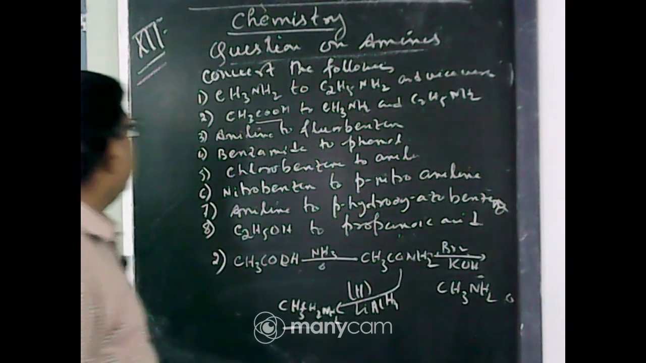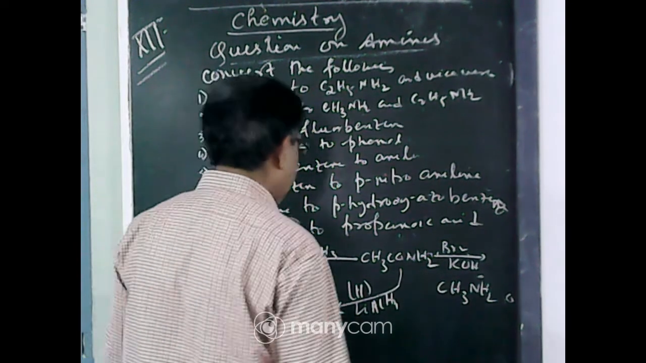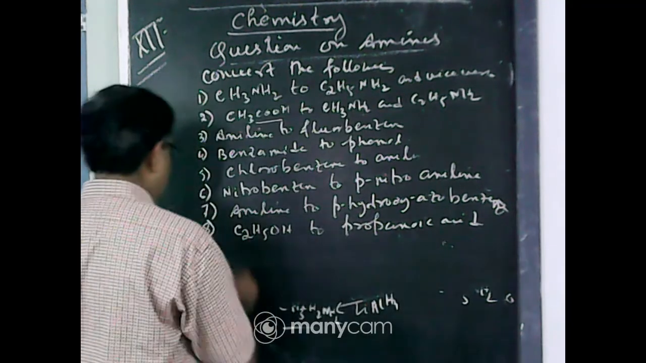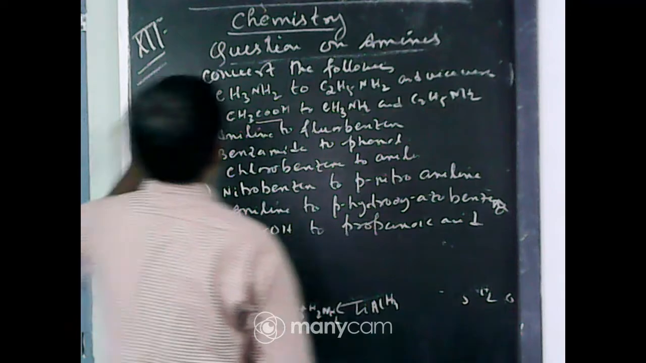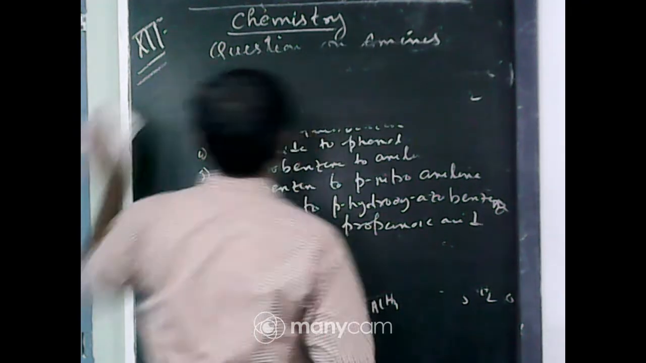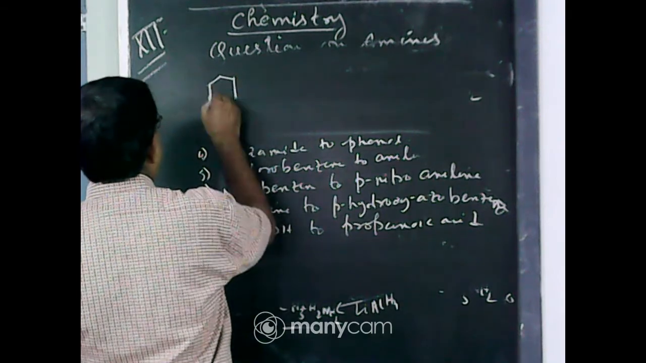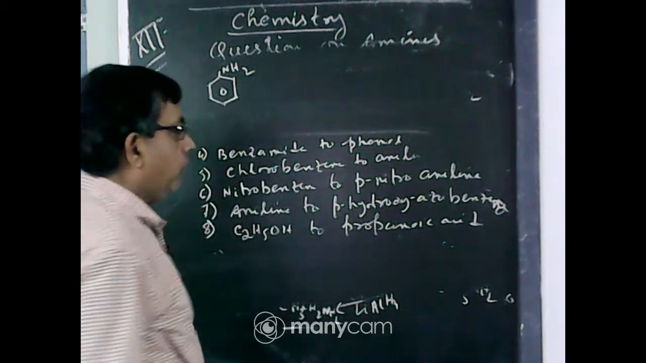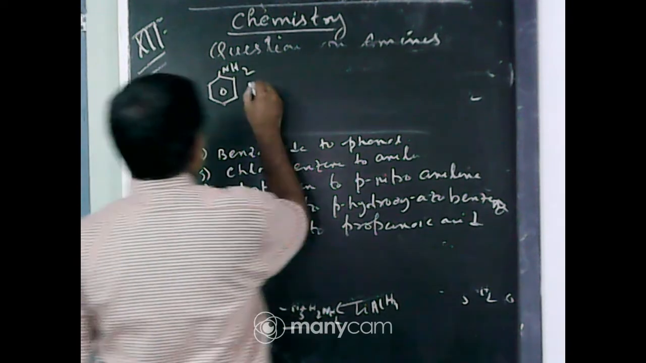Okay, next, aniline to fluorobenzene, a very important reaction. Aniline to fluorobenzene. What is the formula of aniline? This is the aniline, NH2 on the benzene ring. Now it reacts with